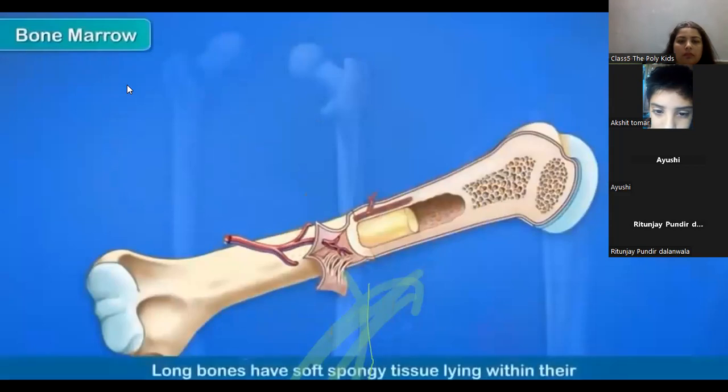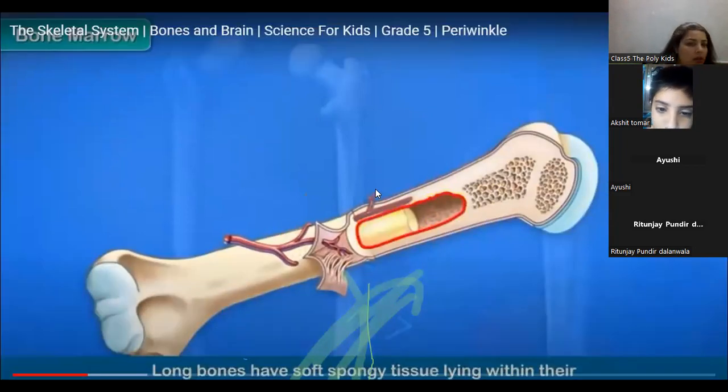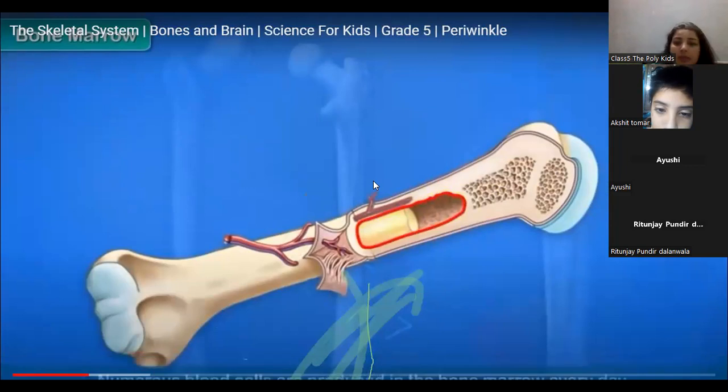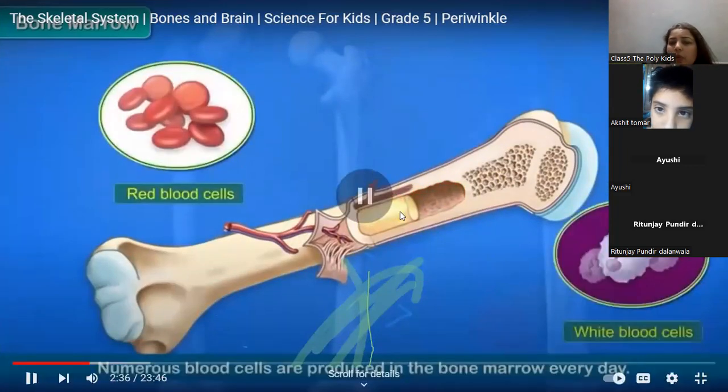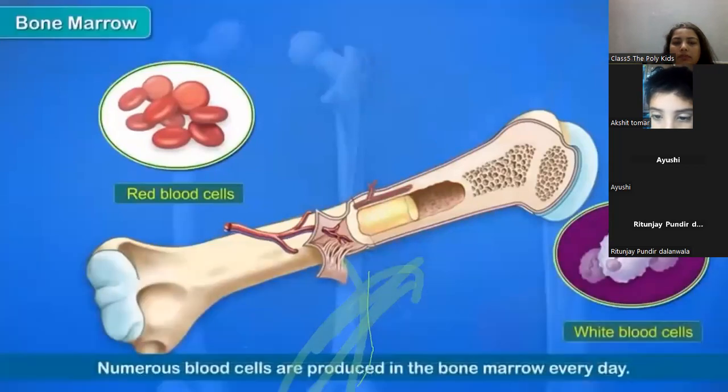Bone marrow. Long bones have soft, spongy tissue lying within their hollow interior called bone marrow. So this is bone marrow, beta. Okay, you can see here. This is a jelly-like substance, and we call it bone marrow. Numerous blood cells are produced in the bone marrow every day.